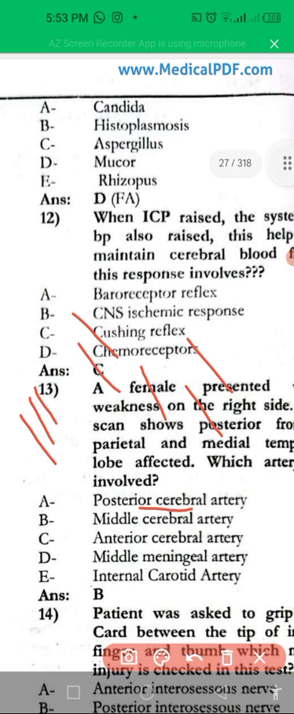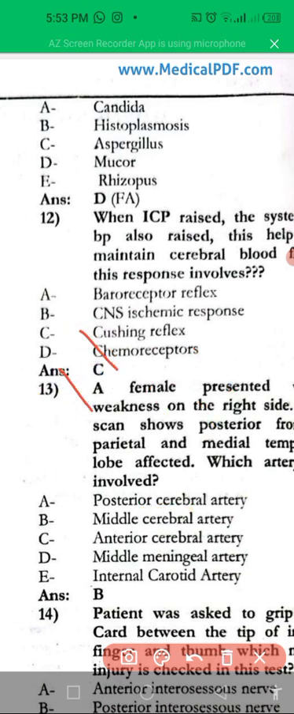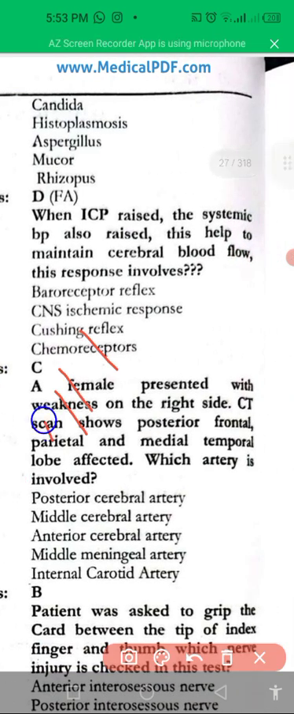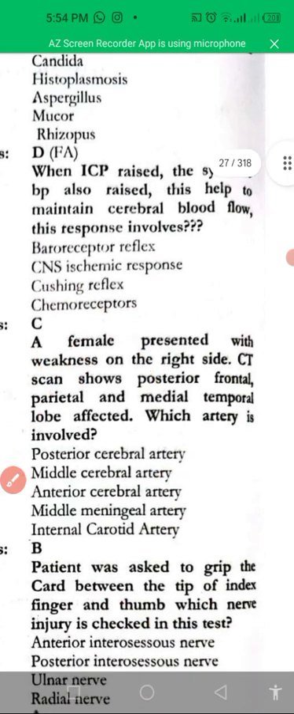Next one is a female patient presenting with weakness on the right side. CT scan shows posterior frontal parietal lobe and medial temporal lobe affected. Which artery is involved? That is the middle cerebral artery is involved in the patient.